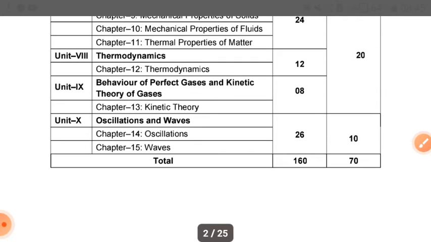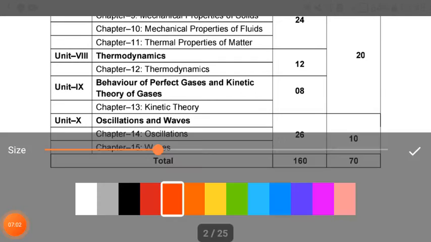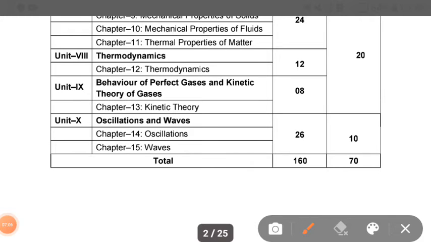If you talk about the last unit of your physics, class 11, that is oscillation and waves, then in this there are two chapters: first oscillation and second waves. These consist of 10 marks. And total unit 1st, 2nd, 3rd 23, unit 4th, 5th and 6th 17, unit 7, 8 and 9 20, and unit 10 marks. So total 70 marks.